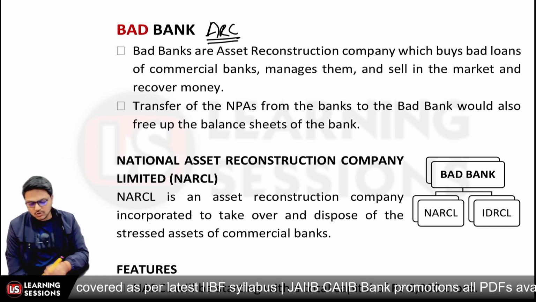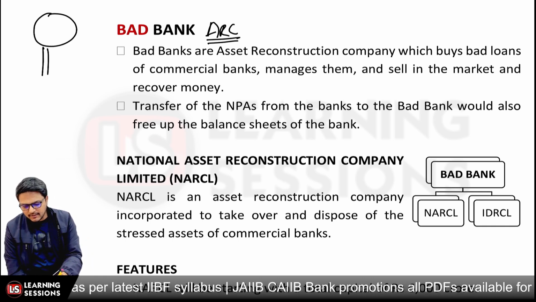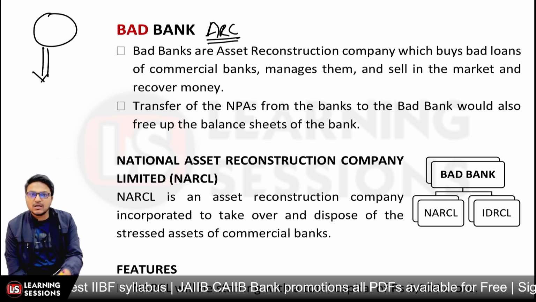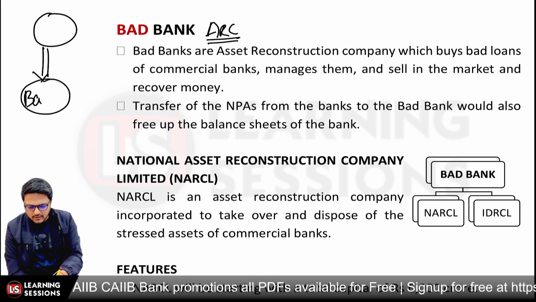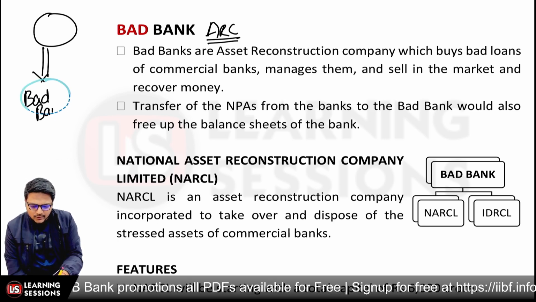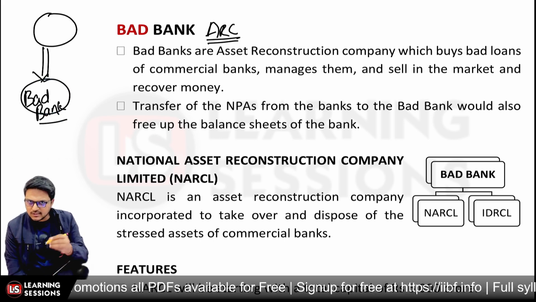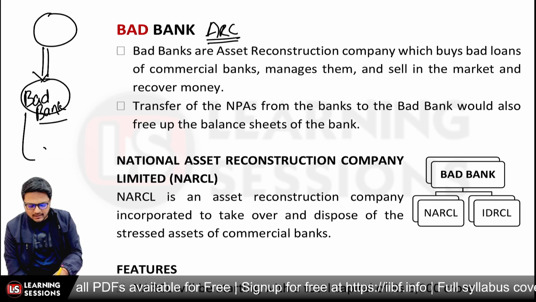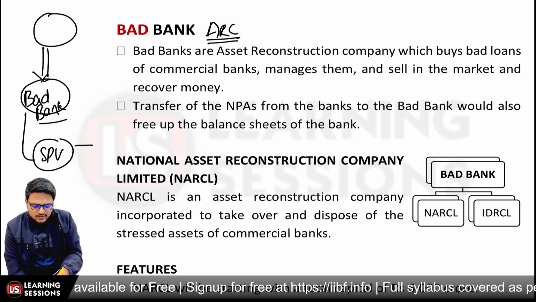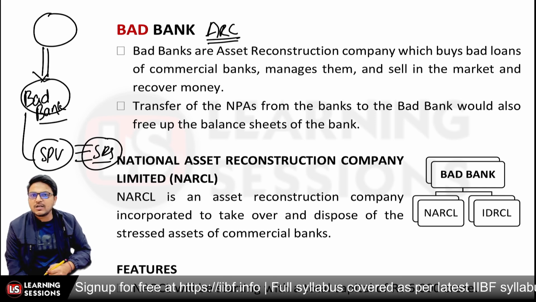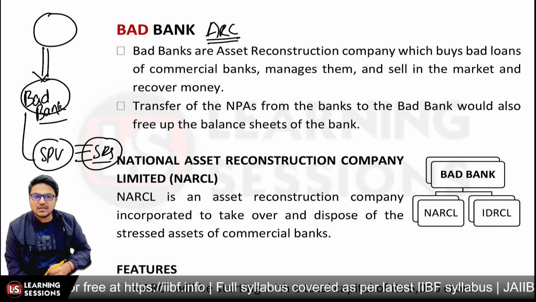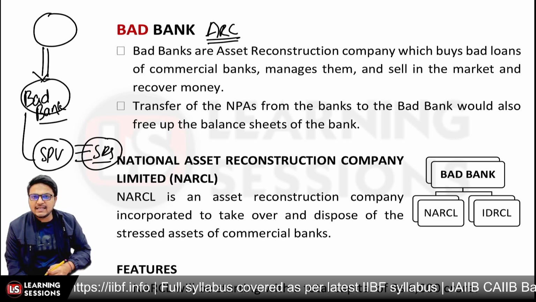Okay, so they will be getting the funds, the assets acquired from the commercial banks, and further those will be bought by the bad banks. And once they have acquired those particular assets, the securitization process will be there: they will create a special purpose vehicle, security receipts will be issued, and liquidity is provided to the originator. For this particular purpose, we have the NARCL and IDRCL.